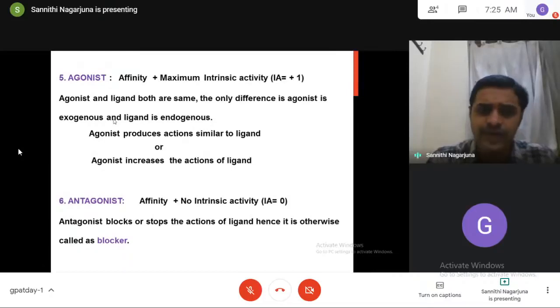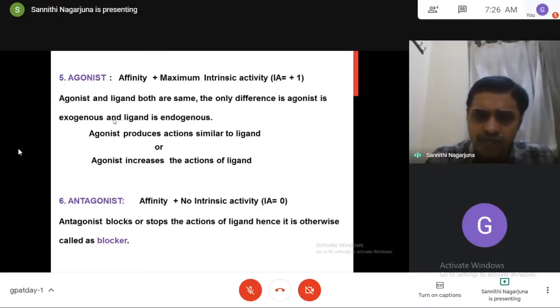Why do we have to use an agonist? Suppose acetylcholine is one of the ligands, an endogenous substance, which binds to the receptors and produces its actions. Suppose an individual has a deficiency of acetylcholine. What do we have to do? We have to take acetylcholine, right? But if you take acetylcholine, what happens? The acetylcholine undergoes very fast metabolism, faster degradation. Its action lasts only for 2 to 5 minutes. So we cannot take acetylcholine.